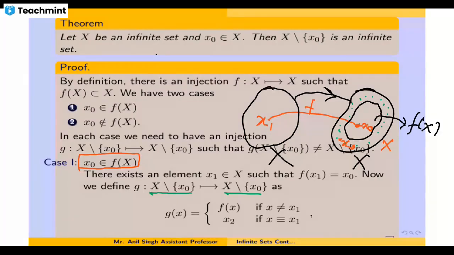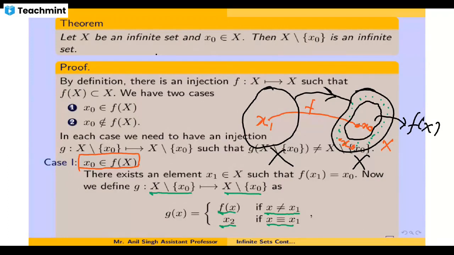When x is not equal to x1, then g(x) is the same as f(x), whereas when x is equal to x1, then g(x) is x2, where x2 is any element lying outside f(X). As I already said, there lie elements outside f(X), as f(X) is a proper subset of X.